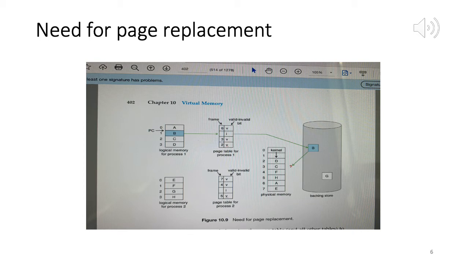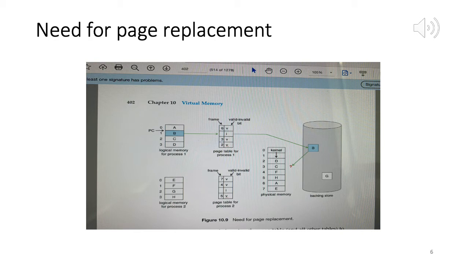Now the scenario is that we have a request for page B of process 1, and of course the first thing we do is look up the page table, because the page table has the corresponding physical address. We look at the entry and see that the invalid bit is set, which means the page is not in memory, so we have to go to the disk to grab it. We have to copy it to an appropriate physical frame.